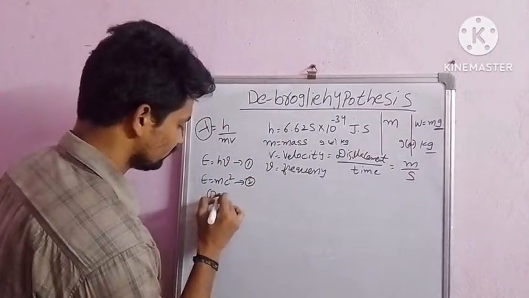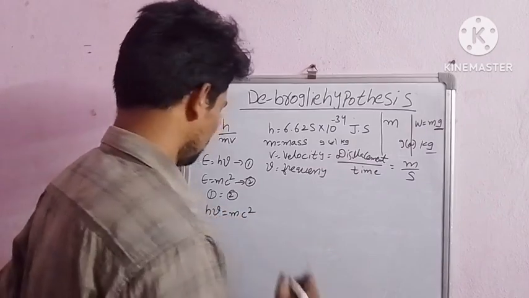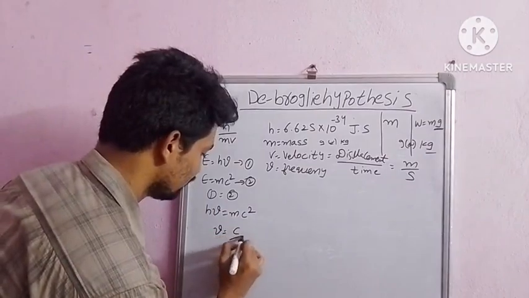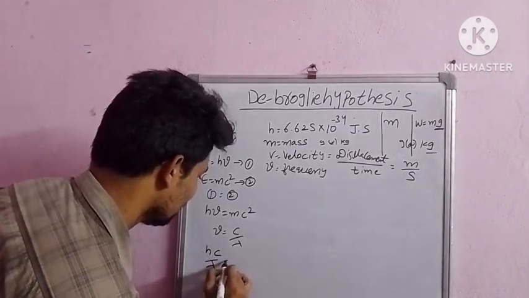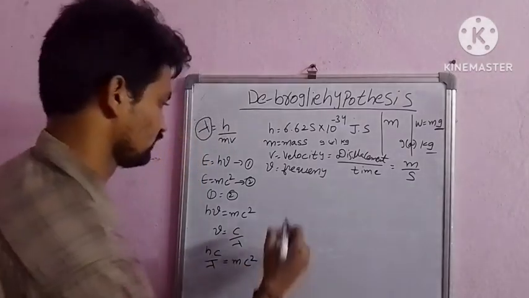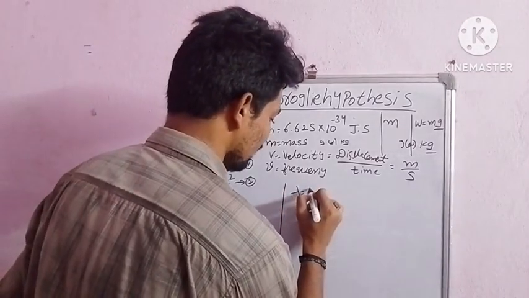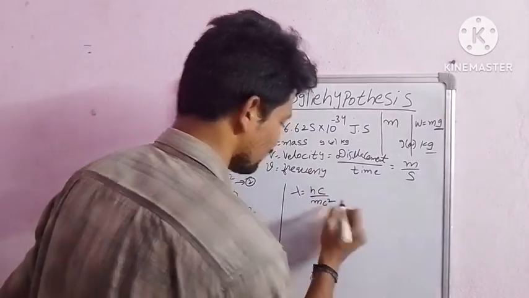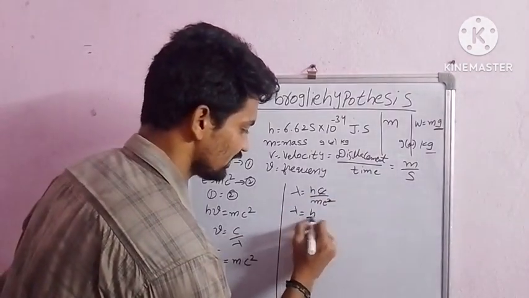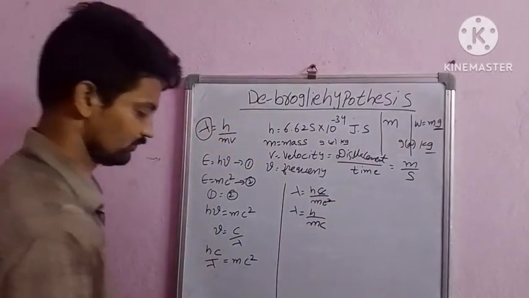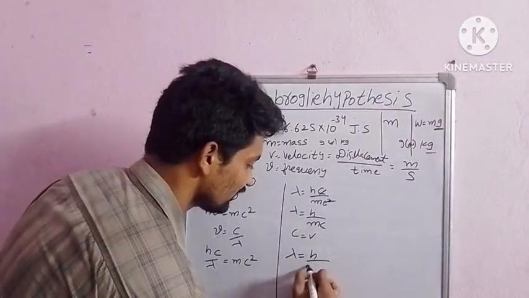Now equate the two: h nu is equal to mc square. Nu is equal to c by lambda. So hc by lambda is equal to mc square. Lambda is equal to hc by mc square. c cancels, so lambda is equal to h by mc. But we take c as v, so lambda is equal to h by mv.